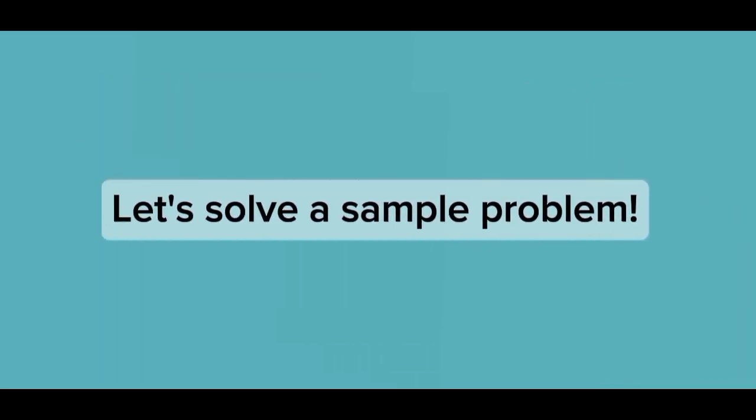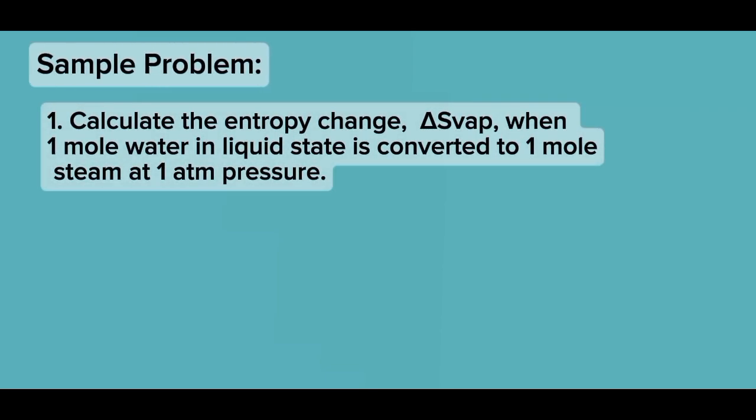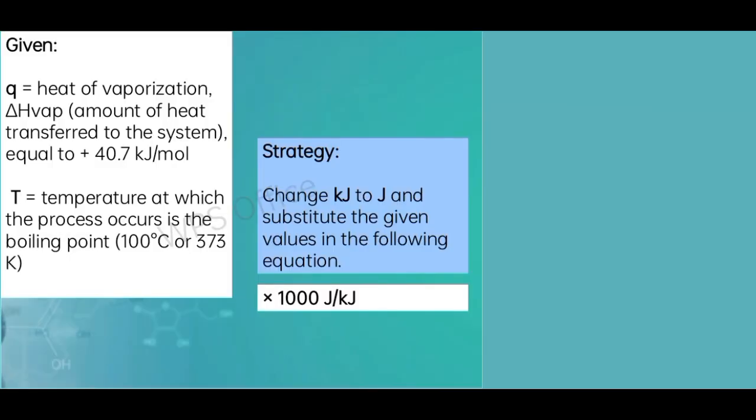So let's solve a sample problem. Calculate the entropy change, delta S vaporization, when 1 mole of water in liquid state is converted to 1 mole of steam at 1 atm pressure. So the given is Q equals 40.7 kilojoules per mole and the temperature is 100 degrees Celsius or 373 Kelvin. We need to change kilojoules to joules and substitute the given values in the following equation.